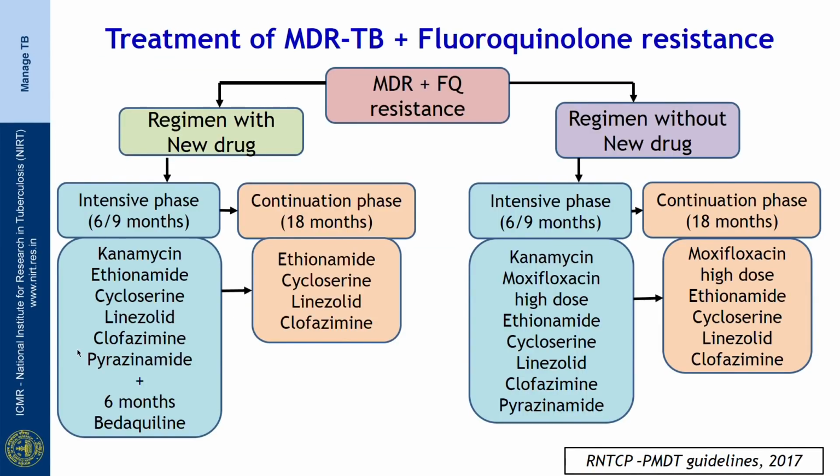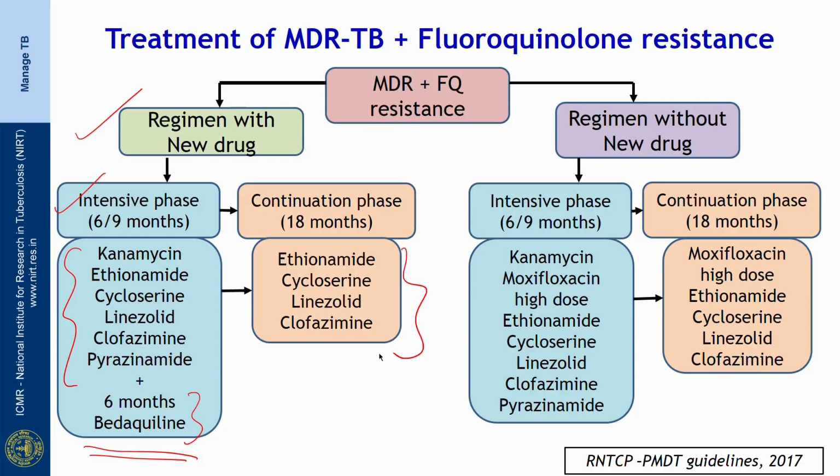So, now treatment of MDR-TB with fluoroquinolone resistance. The option is either you treat them with a regimen with the new TB drug, that is Bedaquiline, if they are eligible. So, if you are going to consider the option of new TB drug based on the eligibility criteria for Bedaquiline, it has an intensive phase of 6 to 9 months duration with kanamycin, ethionamide, cycloserine, linezolid, clofazimine and pyrazinamide along with 6 months of Bedaquiline. All these drugs are given daily. In the continuation phase, it is for 18 months duration where we give ethionamide, cycloserine, linezolid and clofazimine.